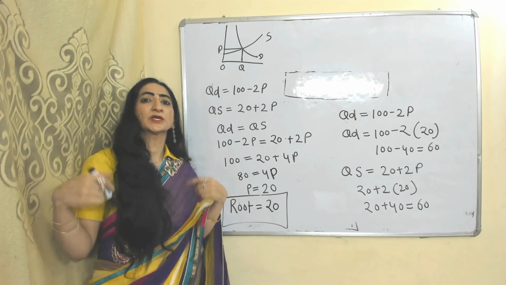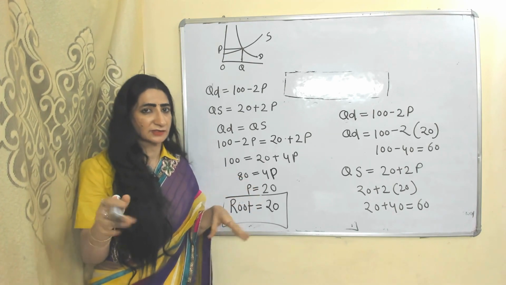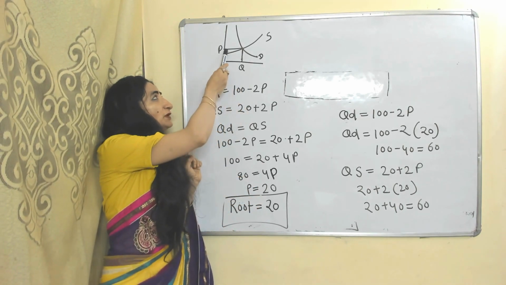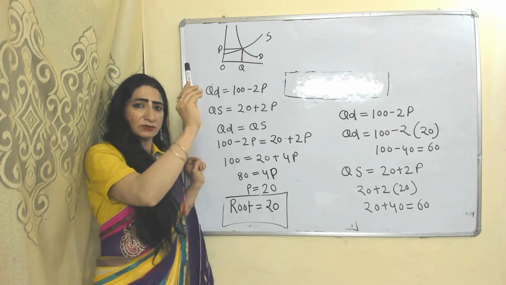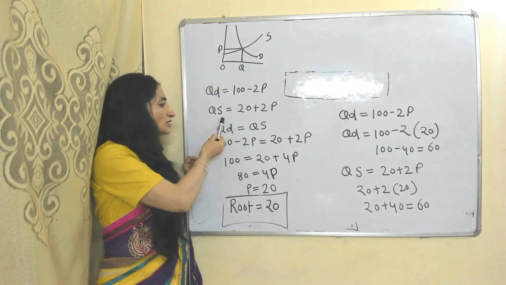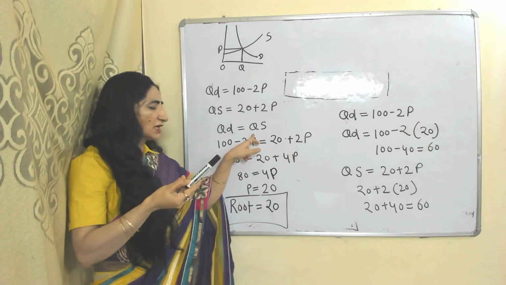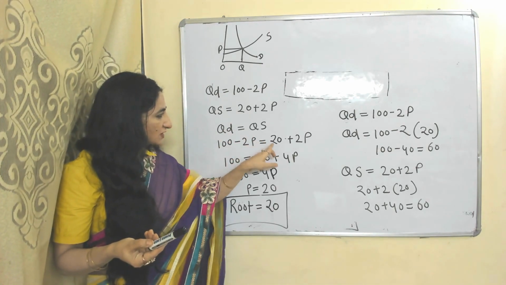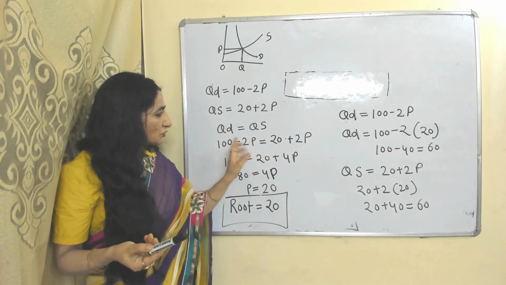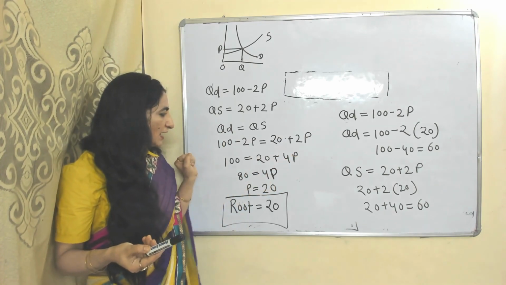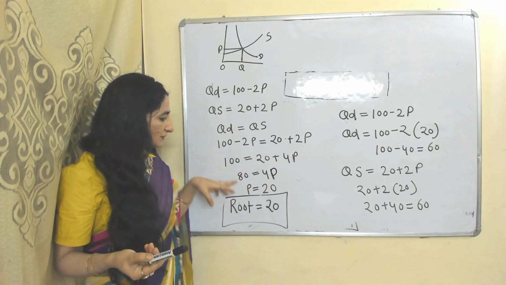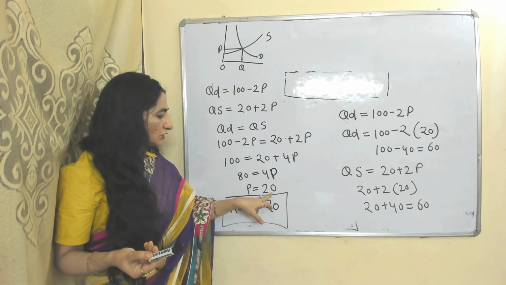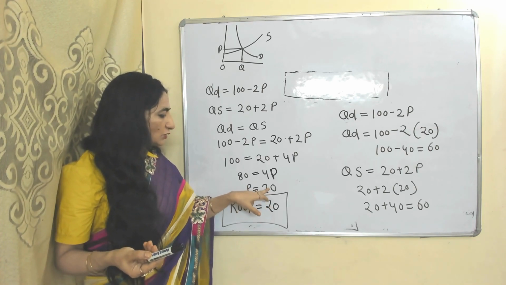Because in economics we are looking for perfect balance. For example, we are looking for the equilibrium price where demand equals supply. Demand function, supply function, at equilibrium both are equal to each other. Minus 2p will go there, and when we solve this equation, it becomes equal to 20. That means the price equals 20.